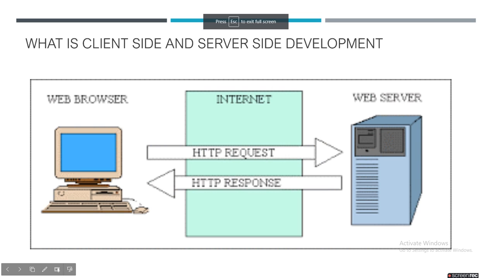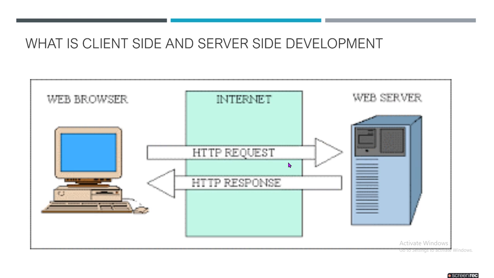Okay, so it's called hypertext transport protocol, through which the request is sent to the server and the response comes to the client. So what is this hypertext transport protocol? It means all the requests are routed through the internet. So what happens is, on the internet, the request is sent and the response comes.